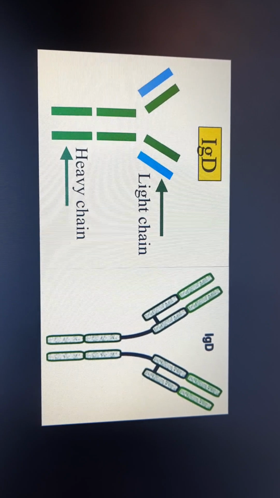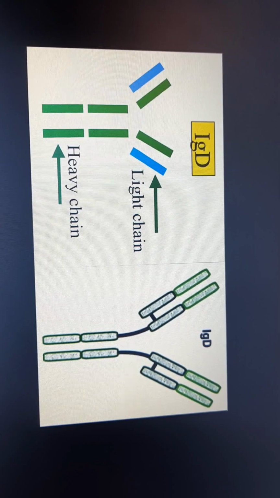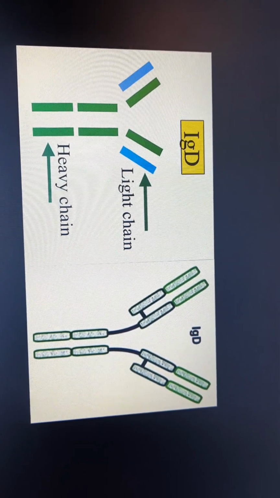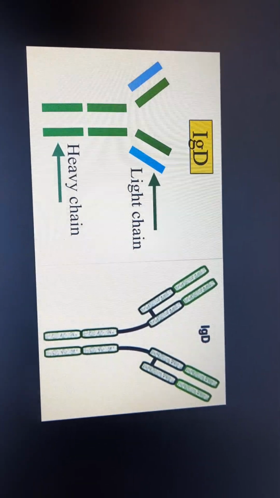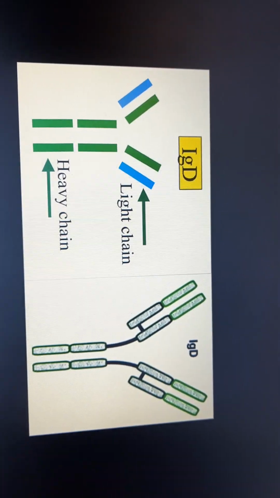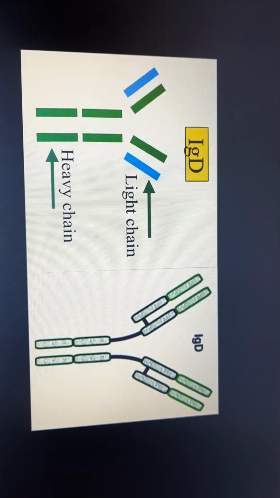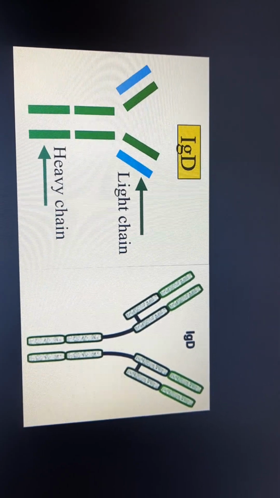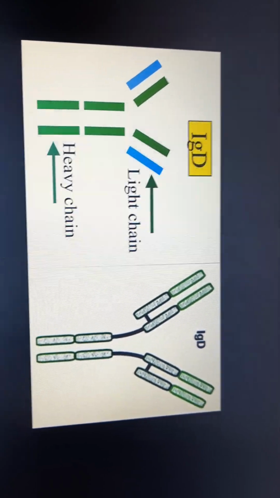IgD is rich in carbohydrate, about 12%, and the rate of synthesis is 0.4 mg per kg body weight per day, and the half-life of IgD is 2 to 3 days. The two subclasses of IgD are IgD1 and IgD2. IgD has not been shown to have antibody activity, and IgD is found associated with the surface of B lymphocytes along with IgM, where it acts as an antigen receptor.